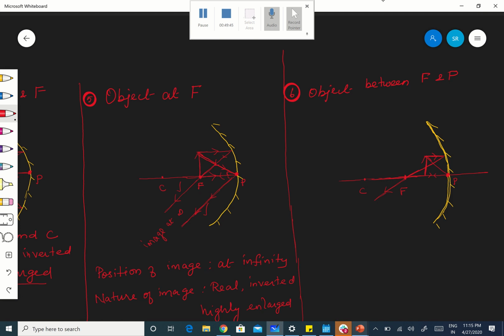Okay, and the ray which is falling at P will be reflected such that I is equal to R, na? So this is I, this is R. R should be the same. Therefore the reflected ray will be like this. So there is a bend here. You should not bend like that. Just straight.